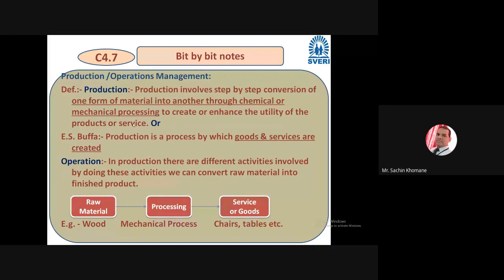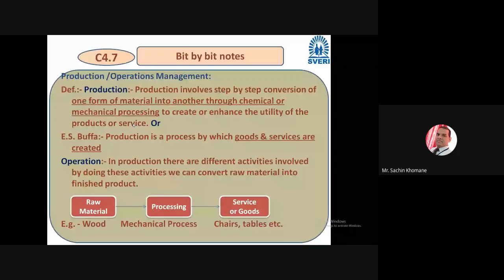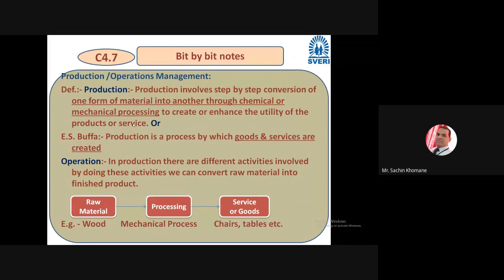I have given the example of wood. If you consider wood as a raw material and apply a mechanical process on it, you will get a chair, a table, doors, windows, and so many products. So now I hope you understood the definition of production through this block diagram, and you understood the operation. The processing that you are doing is the operation. Now I hope everybody got a clear idea as the introduction part of this topic.